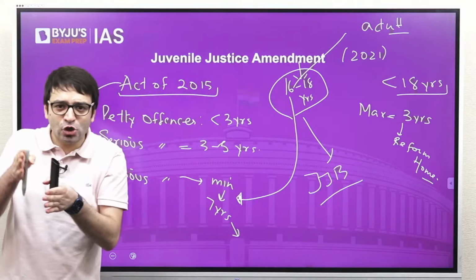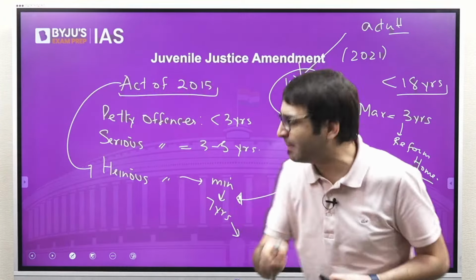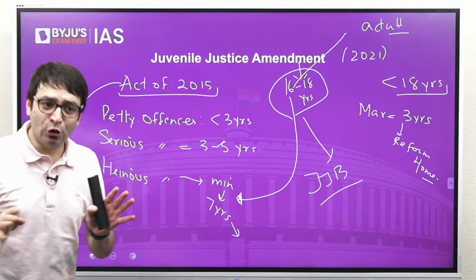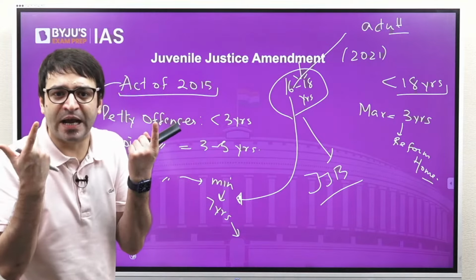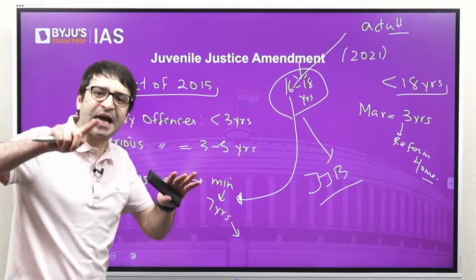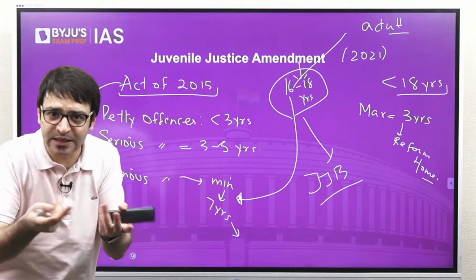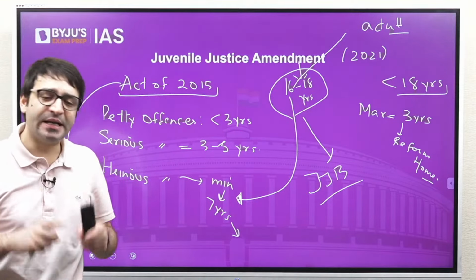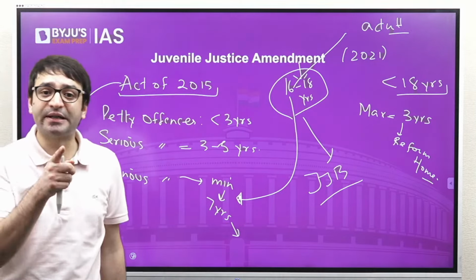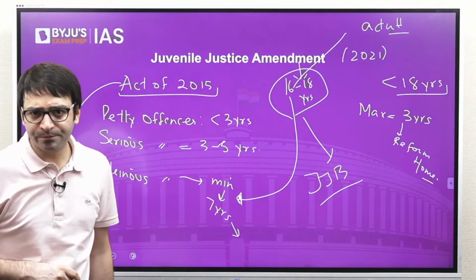Now, if you are in the age group of 16 to 18 and you are in conflict with the law, you are accused of committing a heinous crime, this Juvenile Justice Board will decide, looking at the psychological condition of this juvenile, whether he should be tried as an adult. And if it is decided that yes, he is psychologically, mentally an adult, even if not by age, then he can be tried as an adult. He can be sentenced to life imprisonment as well. He can be tried as an adult, but he cannot be given a death sentence.